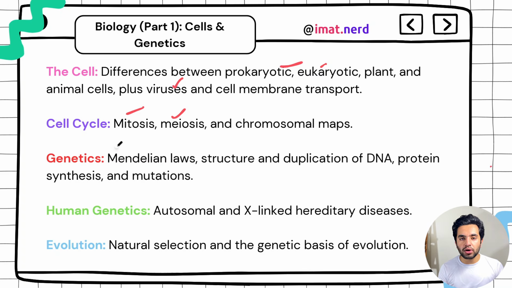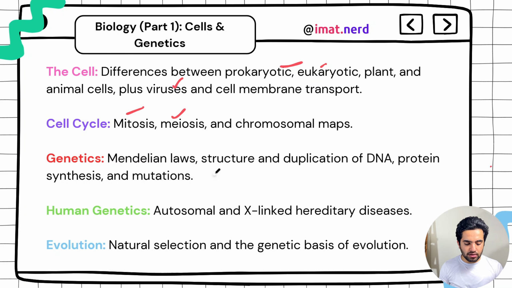Genetics is very important. Genetics is divided basically into molecular genetics and human genetics. In molecular genetics, you need to know about DNA replication, transcription, translation, and all the related activities that occur at the molecular level. Then in human genetics, you need to know about all the autosomal and X-linked hereditary diseases, because in there you will get a question. You will have to draw a pedigree. Pedigree analysis is a very important thing. Of course, we will talk about it in our upcoming videos.